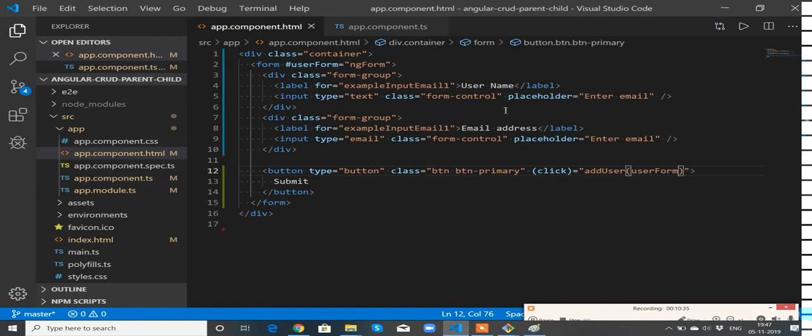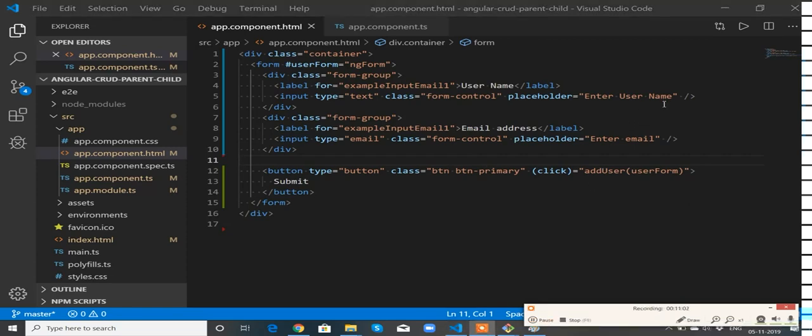One is email, or placeholder. Let me change. Username. Okay, one is username, the other one is email. We have two input fields, but it is showing that nothing is there. How can we connect this input field?